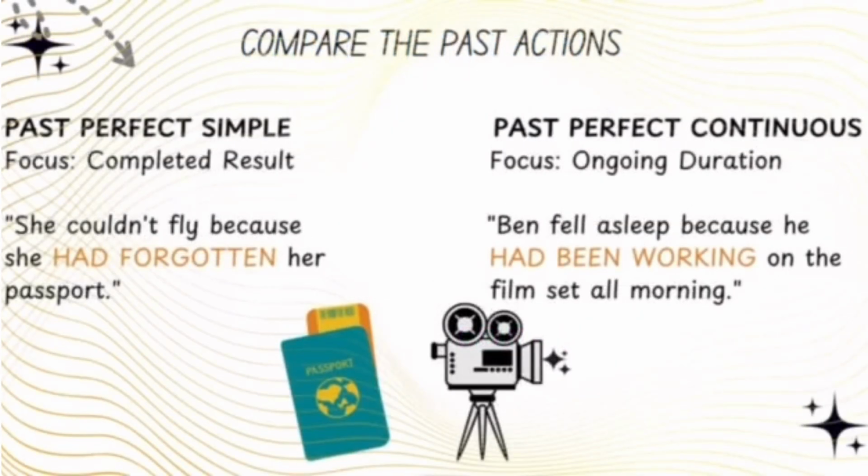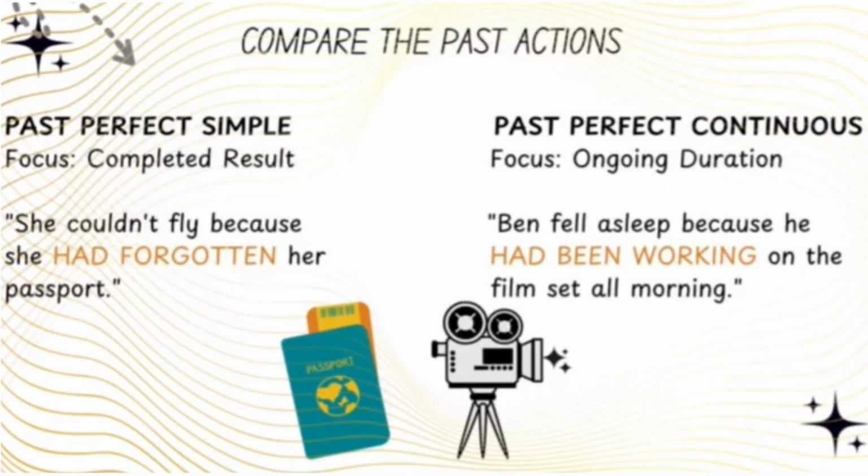Now, let's compare two past actions. Past perfect simple and the past perfect continuous. Look at the past perfect simple. We use this when the focus is on a completed result. For example, she couldn't fly because she had forgotten her passport. The forgetting happened first, and it's a done deal causing the result.